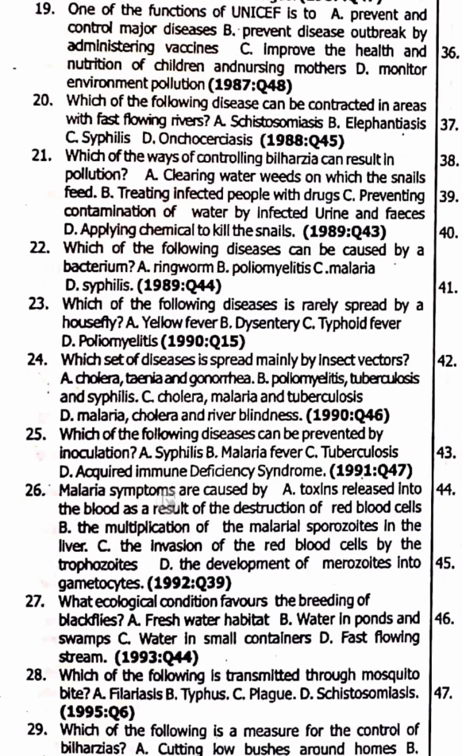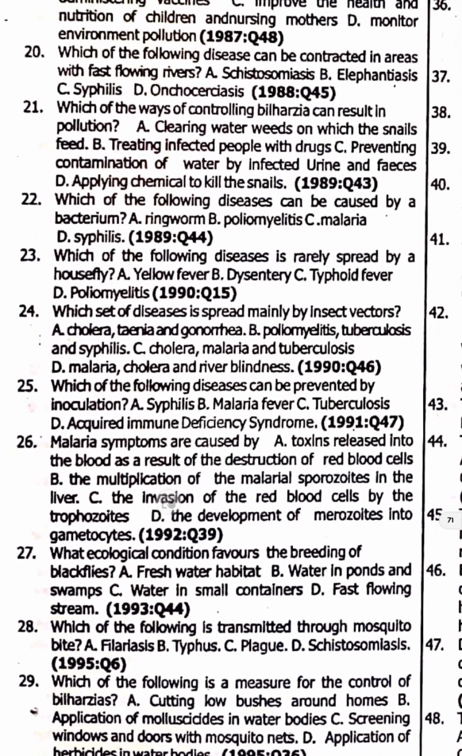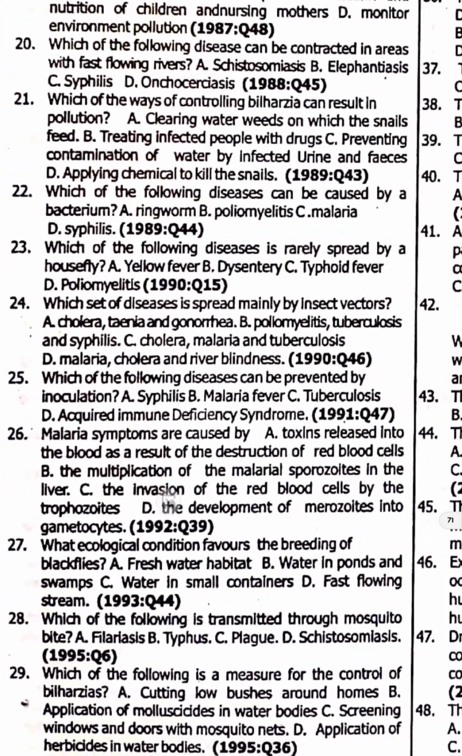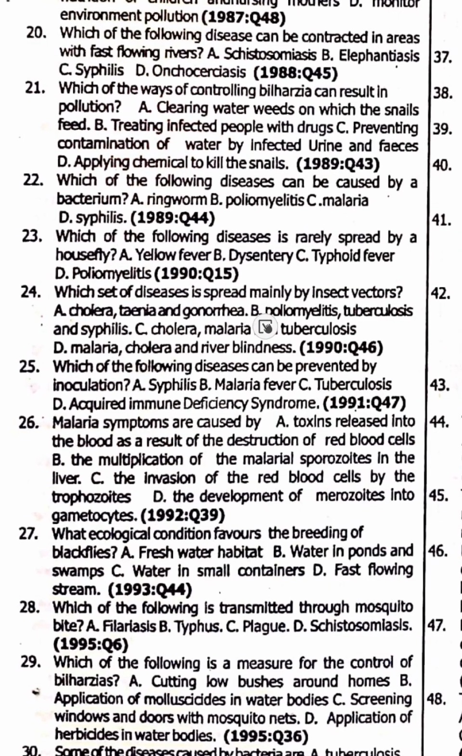26. Next. Okay, so malaria symptoms are caused by, when those merozoites develop, toxins are released into the blood as a result of the destruction of red blood cells. 26. What did they cause? It is option A. The toxins released into the blood as a result of destruction of red blood cells by those merozoites, right? Merozoites.